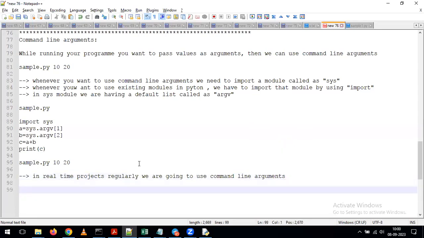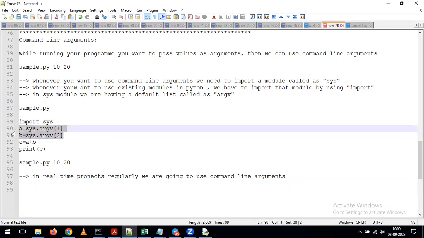We discussed this to understand the advantage of command line arguments. Without using command line arguments, you can also achieve the requirement. Just give a equal to 10, b is equal to 20, then give c equal to a plus b, then print of c. With that, you get output as 30. But if you want to do the same operation for other values like 30 and 40, again you need to open the program, change the values in the program, and run the program. Instead of opening the program and changing the values multiple times, we can simply pass all these values as argument values.